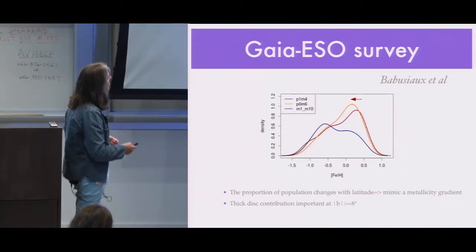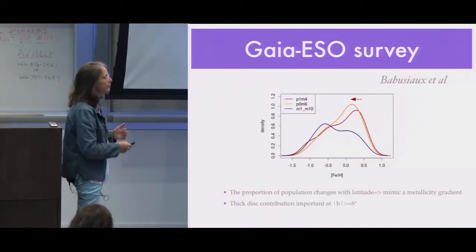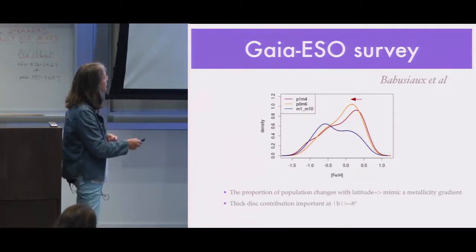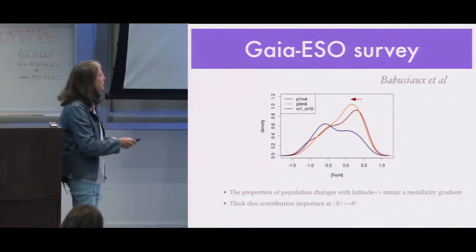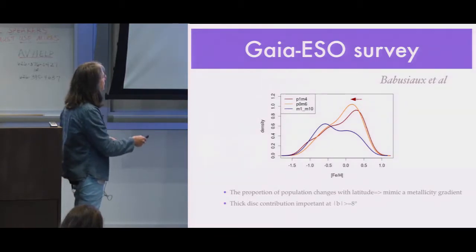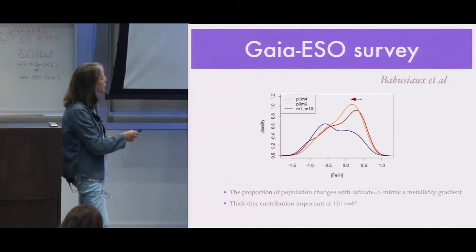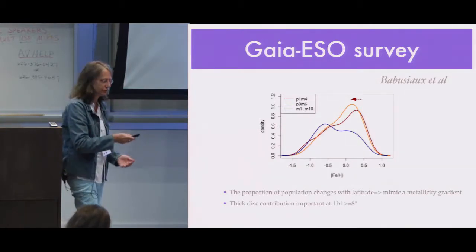And from the Gaia-ESO survey, if you summarize what they observe at different latitudes, in red at -4 latitude, in orange -6, and in blue -10, you see that the metallicity distribution changes from a peak at 0 when you are closer to the plane to a peak between -0.5 and -1 when you are at larger distance.